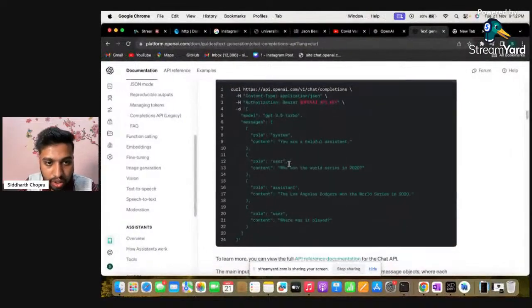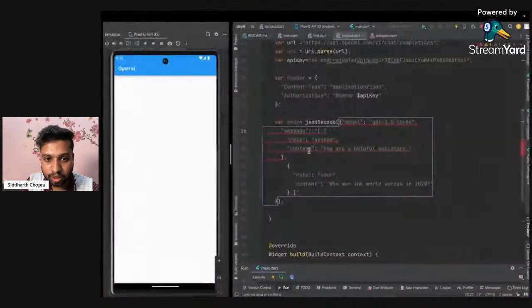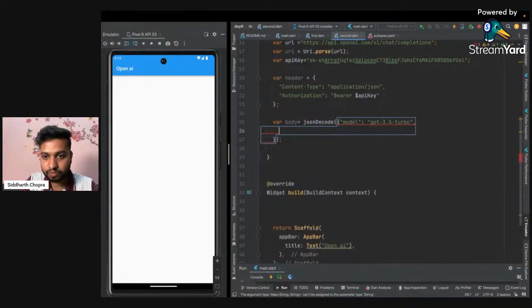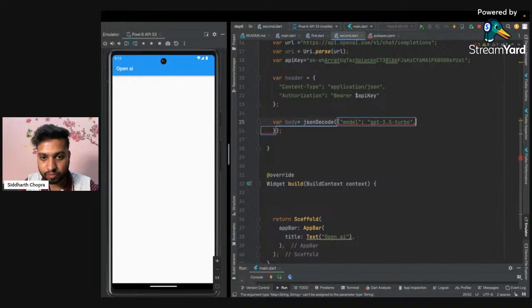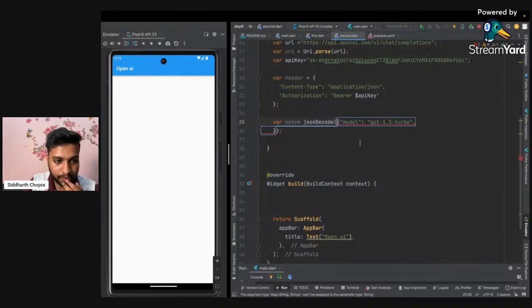Let me check it again. Okay, so here we have model. Let's first remove this part from here. So why is it showing some error? Decode. We have model, we have turbo. It is also separated by this.